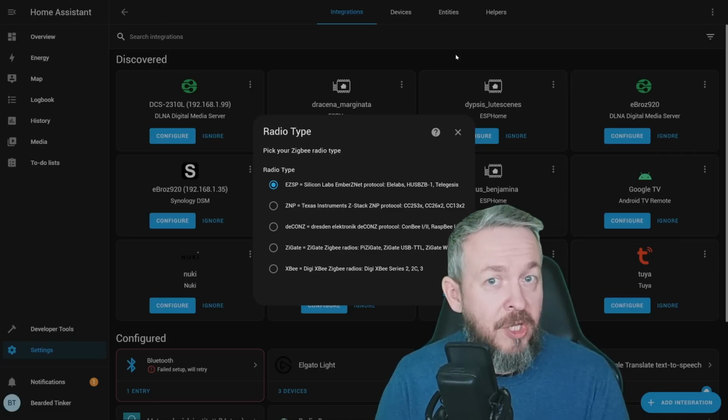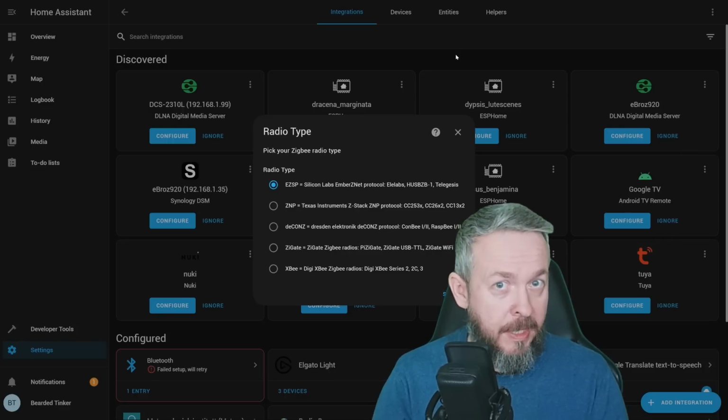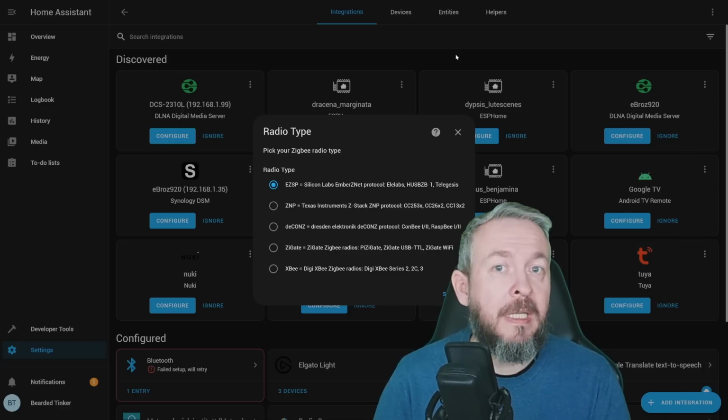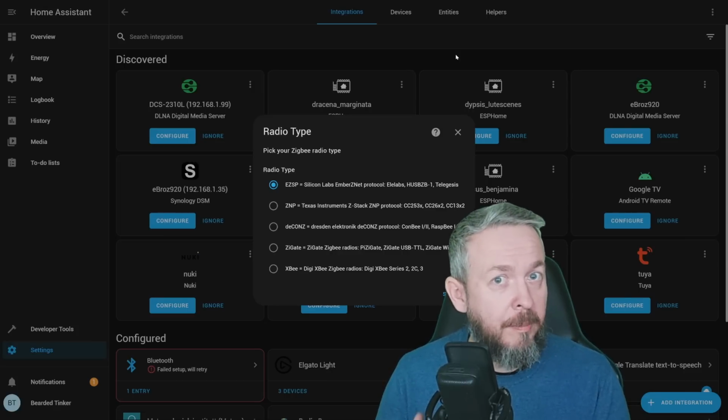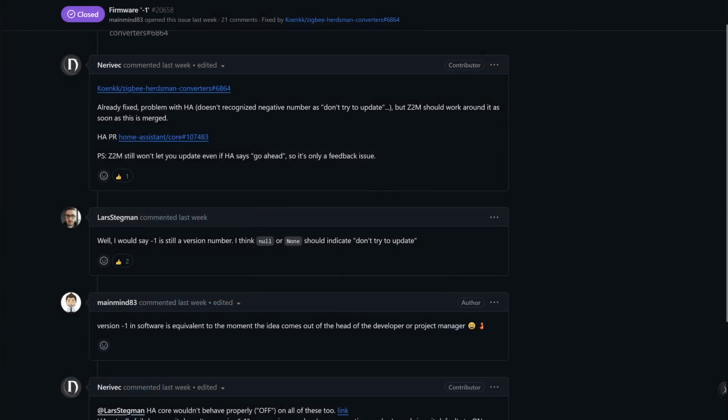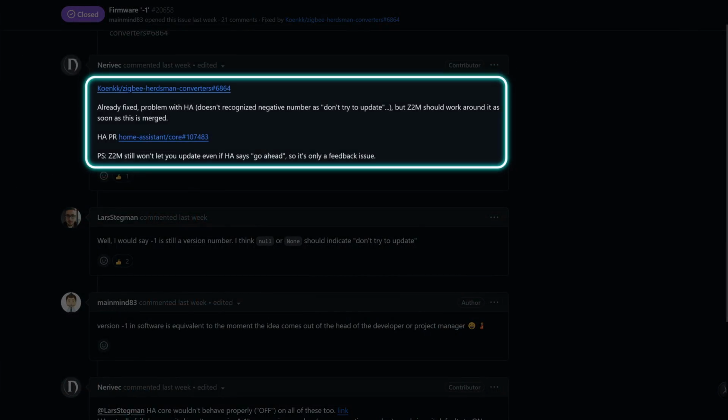And that means that ZHA will bring you a perfectly working Zigbee network, perfectly integrated inside Home Assistant. There will be no surprises, and any change in Home Assistant will already be done in ZHA, so there will be no compatibility problems that sometimes do pop up with Zigbee2MQTT.